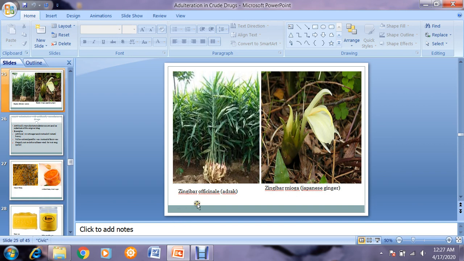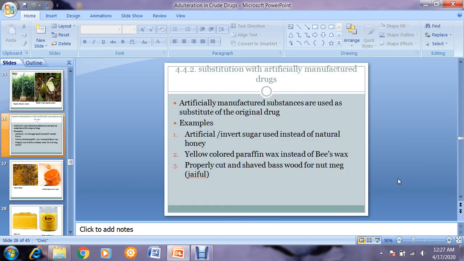And this is Zingiber officinale or adrak, medicinal ginger, and this is Zingiber mioga or the Japanese ginger. So it is the same case as we have already studied. Now another condition of substitution is the substitution with artificially manufactured drugs. In the first case, the drug was replaced with the inferior commercial varieties, but in this case the drug is replaced with artificially manufactured drugs.